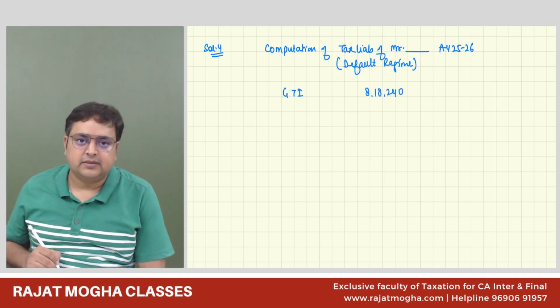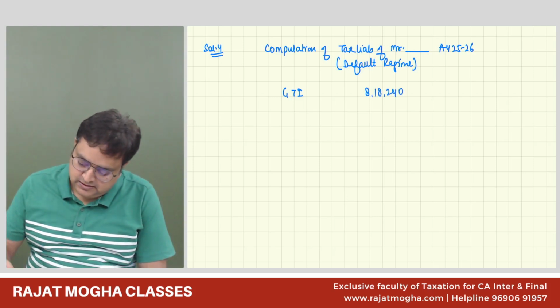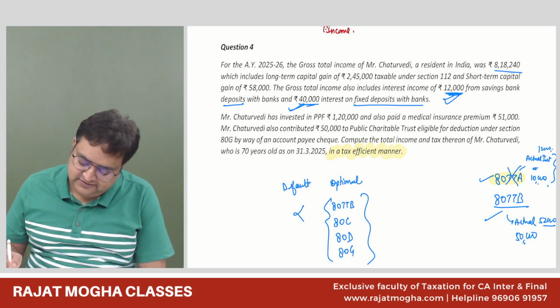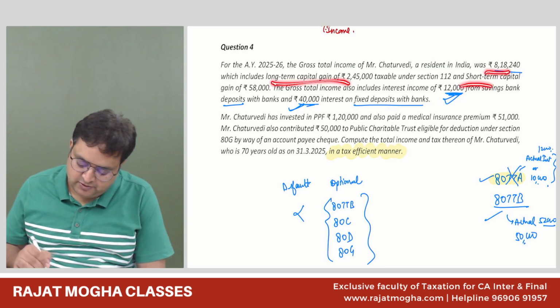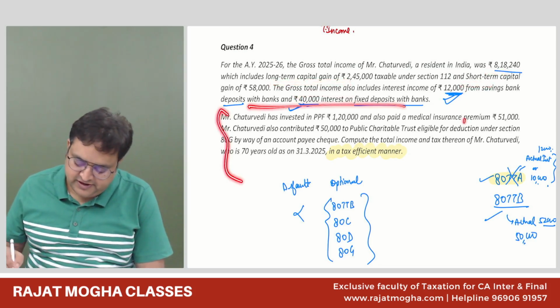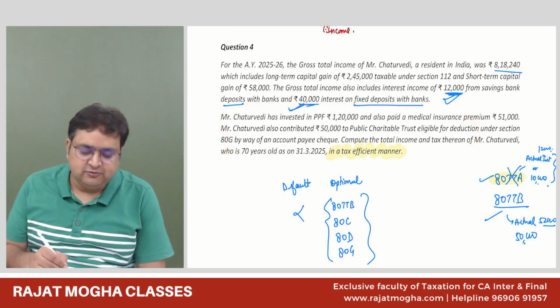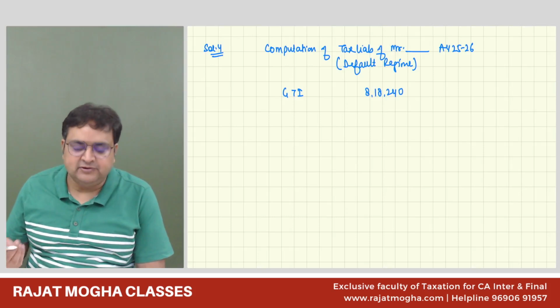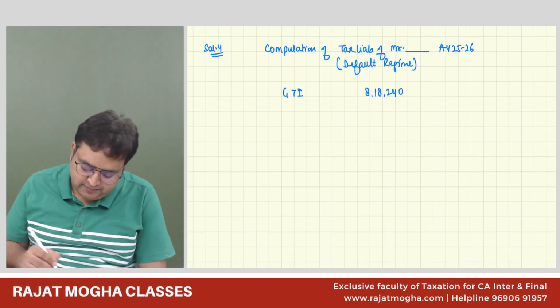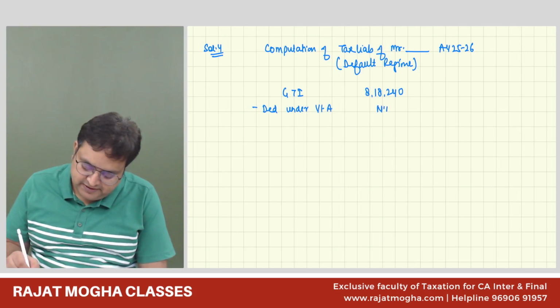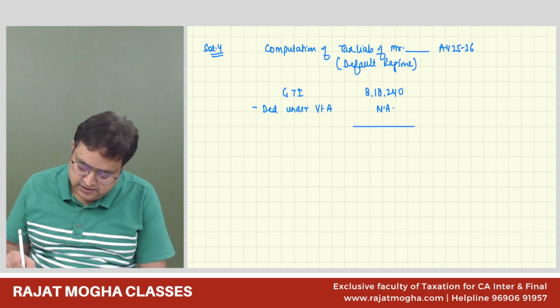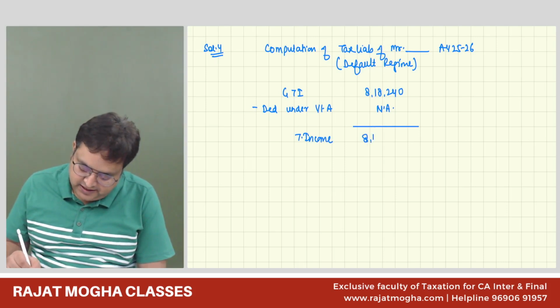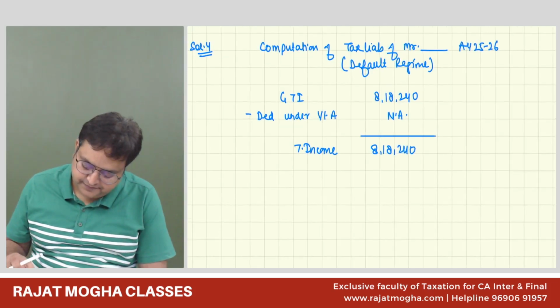It includes this amount and that amount, doesn't matter. All the deductions are not available in default, and out of the 3 deductions allowed in default, we don't have any. So deduction under Chapter VI-A is not applicable here. Total income is 8,18,240.